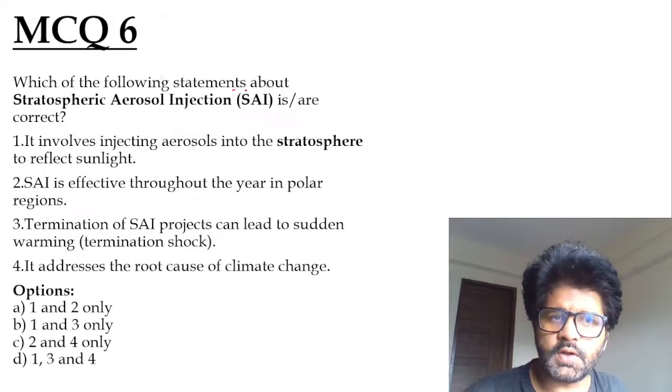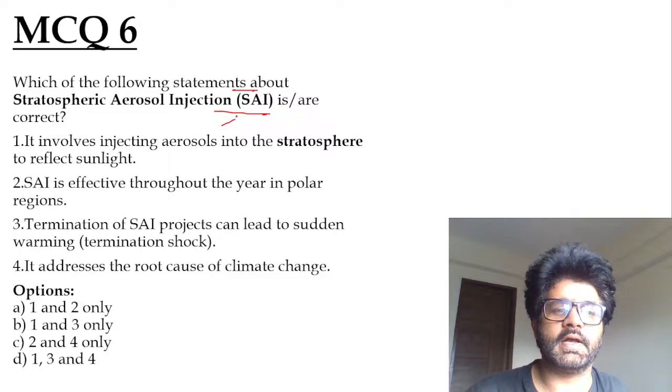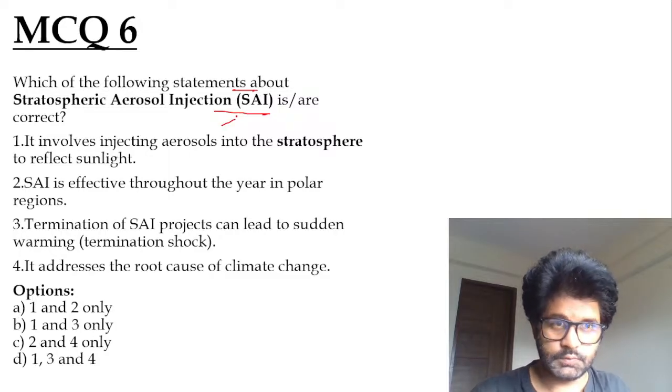MCQ 6. Which of the following statements about SAI is or are correct? Good question, this is.